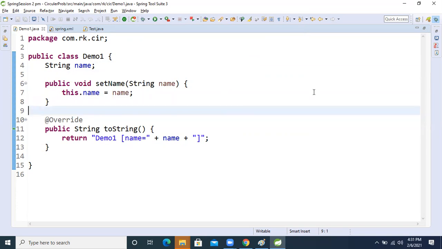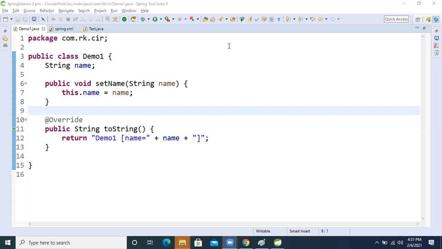I have seen final variables, because with setter injection, a final value we can't send. Final value we can't set through setter injection.